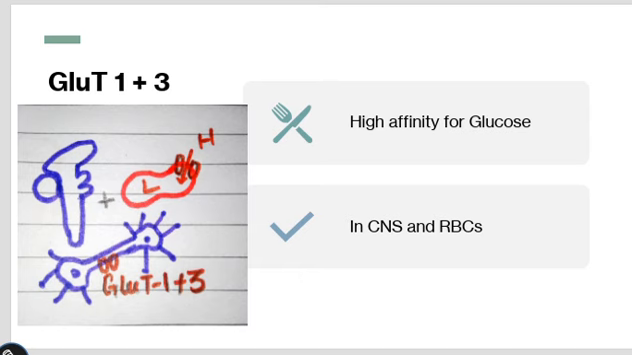Glucose transporters 1 and 3 are present in most of our tissues, but they are mainly present in higher concentrations in the RBCs as well as in our CNS, in the neuronal tissues. They have a high affinity for glucose. It means that they strongly bind with glucose and then transport it into their cells. If there is a higher concentration outside and lower inside, glucose transporters 1 and 3 will pick up the glucose from outside and push it inside. So this is the function.